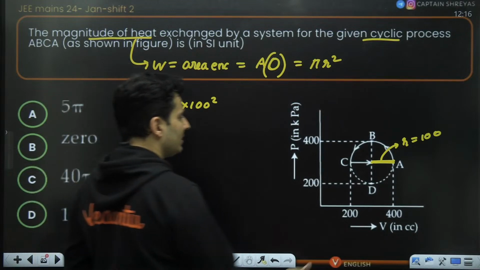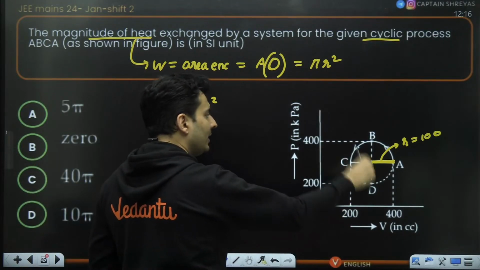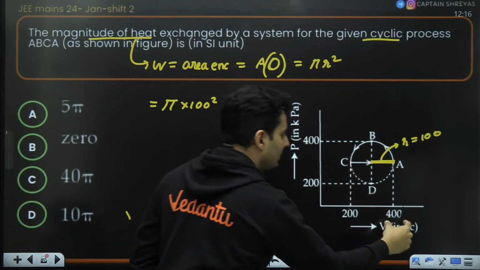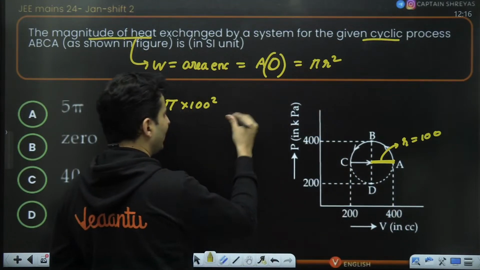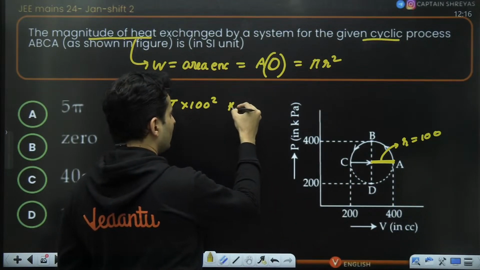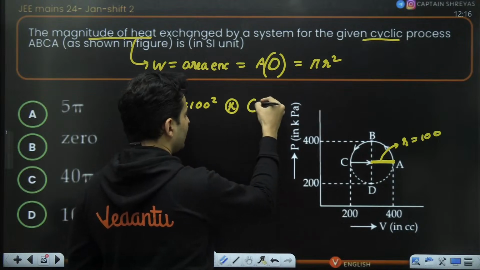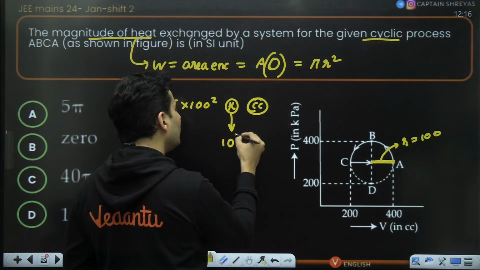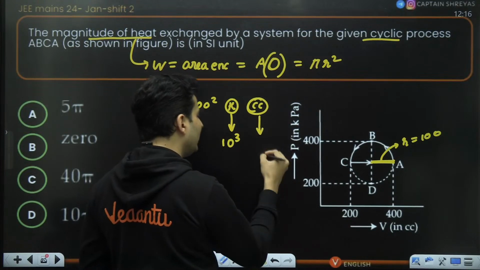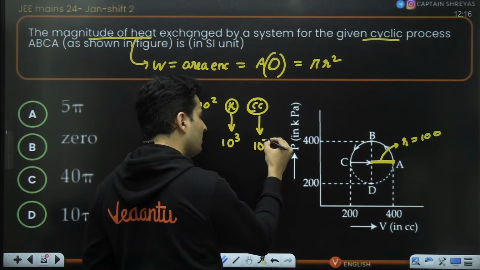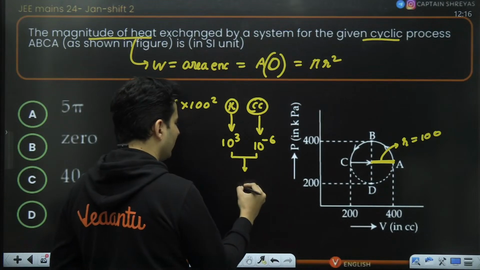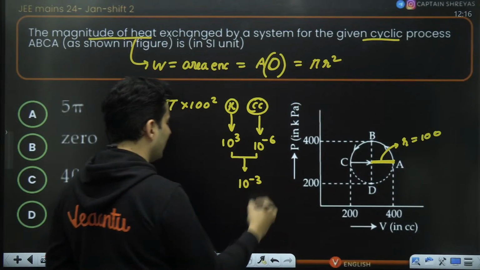Well, when you multiply to find the area, this is in centimeter cube, this is in kilopascal. Kilo is 10 to the power 3, centimeter cube is 10 to the power minus 6. Both of them multiplied together will give me 10 to the power minus 3.